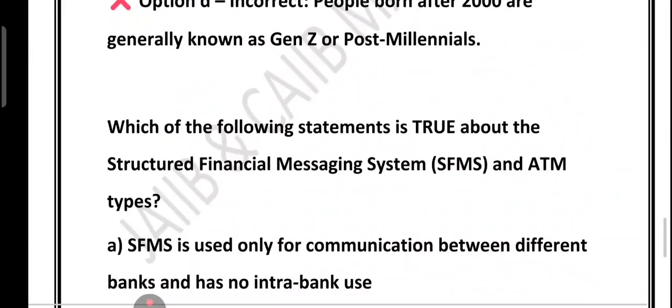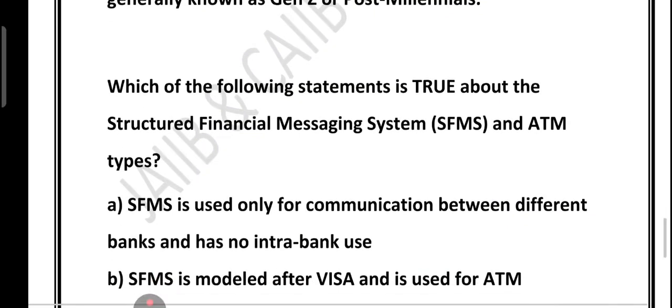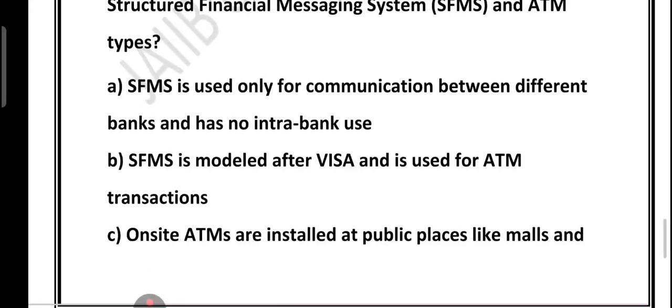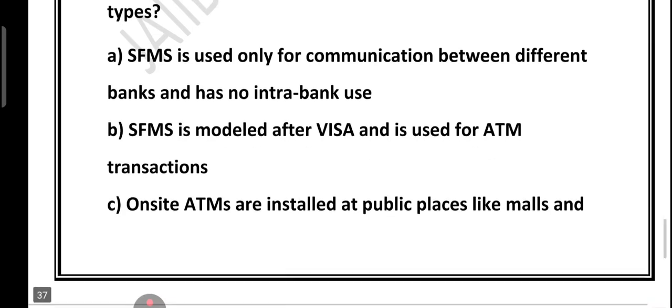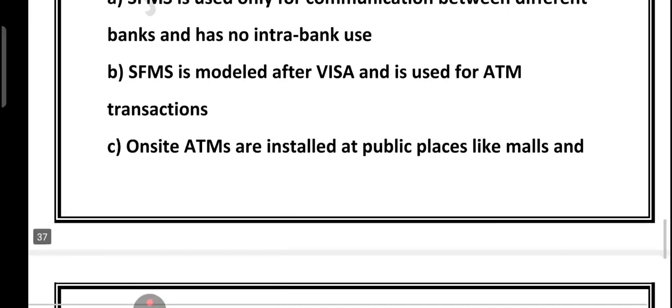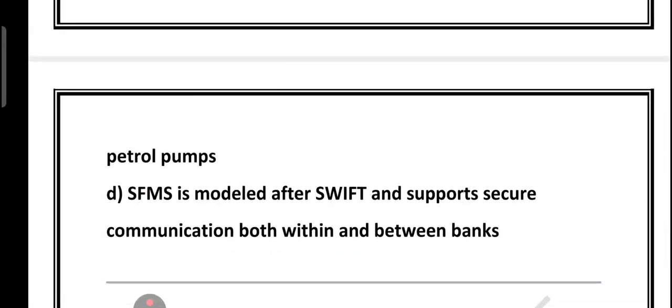Now friends, let's look at the next question, a very important one. The question says: which of the following statements is true about SFMS, Structured Financial Messaging System, and the ATM types? Option A says SFMS is used only for communication between different banks and has no intra-bank use. Option B says SFMS is modeled after Visa and is used for ATM transactions. Option C says on-site ATMs are installed at public places like malls and petrol pumps. Option D says SFMS is modeled after SWIFT and supports secure communication both within and between the banks.